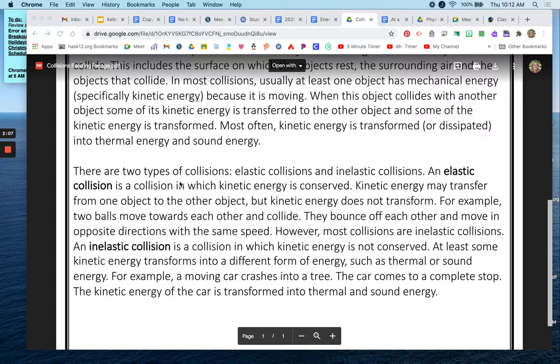However, most collisions are inelastic collisions. An inelastic collision is a collision in which kinetic energy is not conserved. At least some kinetic energy transforms into a different form of energy, such as thermal or sound energy. For example, a moving car crashes into a tree. The car comes to a complete stop. The kinetic energy of the car is transformed into thermal energy and sound energy.